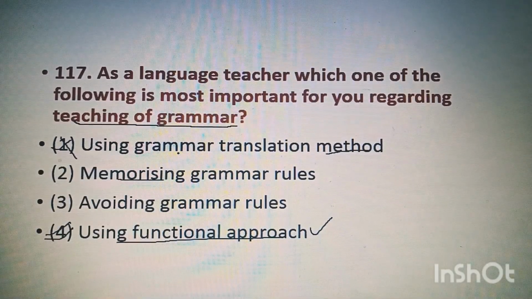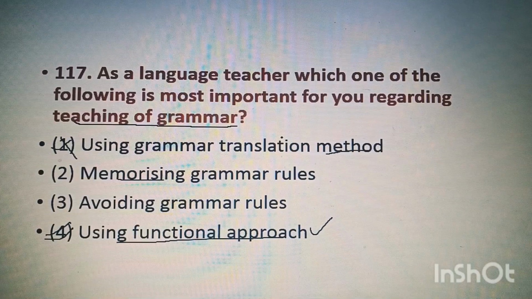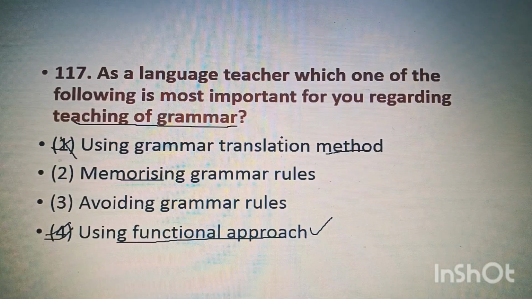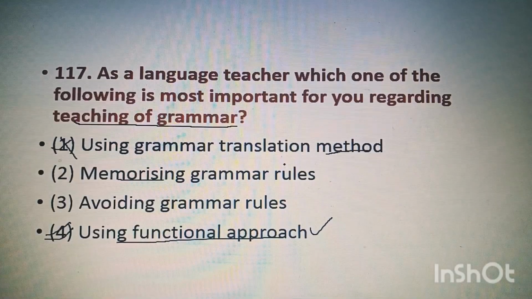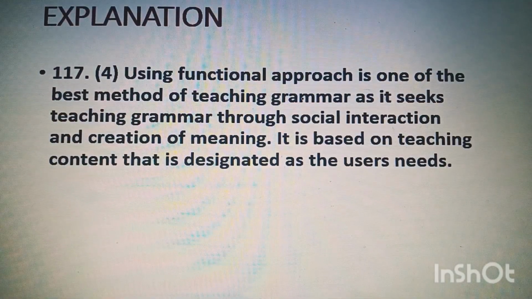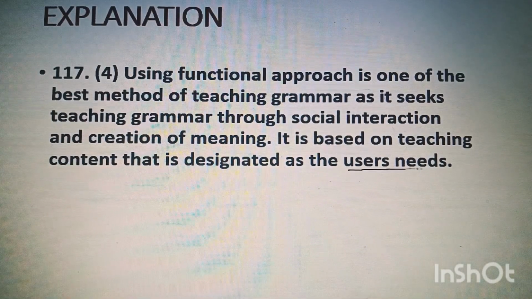Okay, using grammar translation method means traditional or old method of teaching language. So option 4. Using functional approach is one of the best methods of teaching grammar, as it seeks teaching grammar through social interaction and creation of meaning. It is based on teaching content that is designated as the user's need.